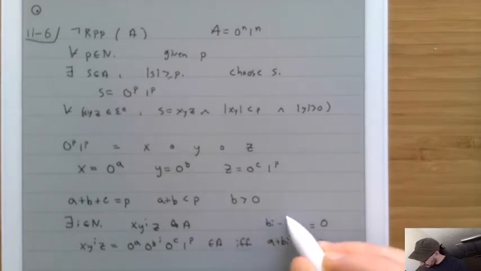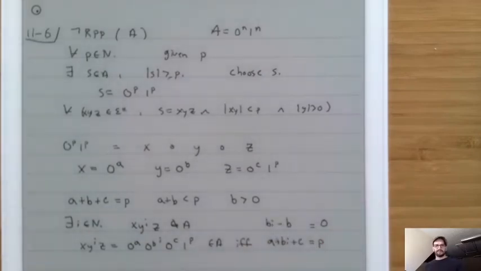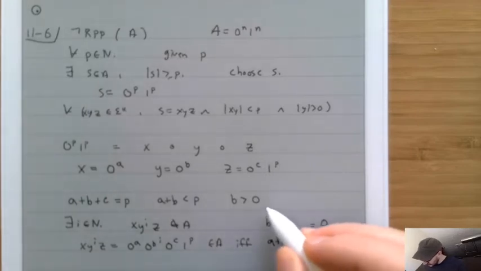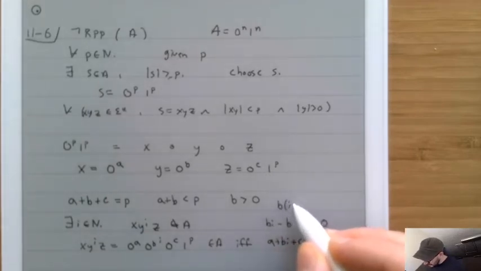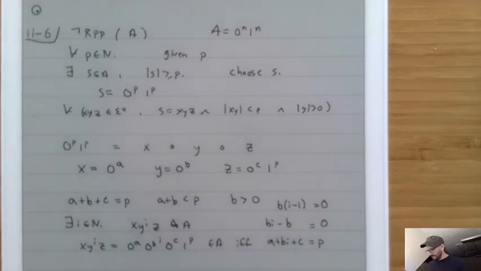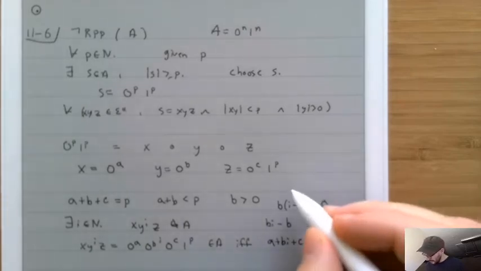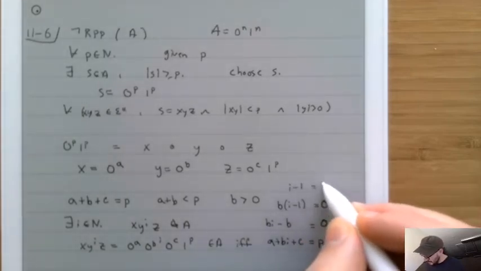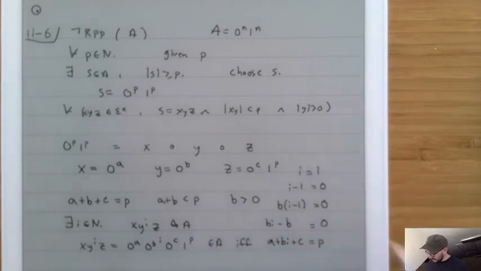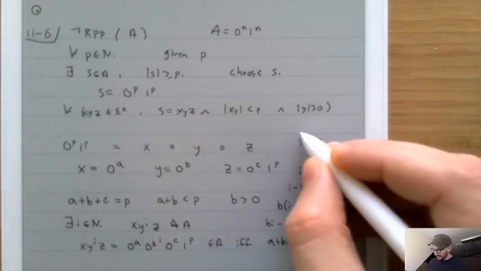We have bi minus b is equal to 0. Okay, well, we can factor out that b, so we'll get b(i minus 1) is equal to 0. Now, we'd like to divide by b, and we can divide by b because we know that b is greater than 0, so now we have i minus 1 equals 0, which means that i equals 1. So that means that this property is true only when i equals 1. Therefore, since our job is to choose an i where it's not true, let's just choose i equals 0.